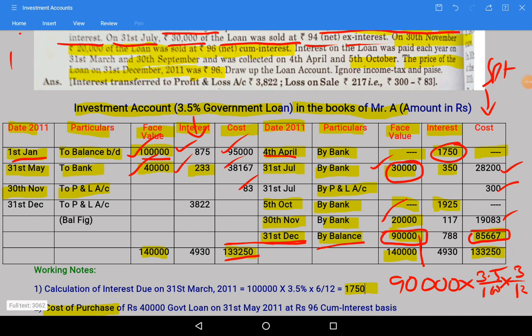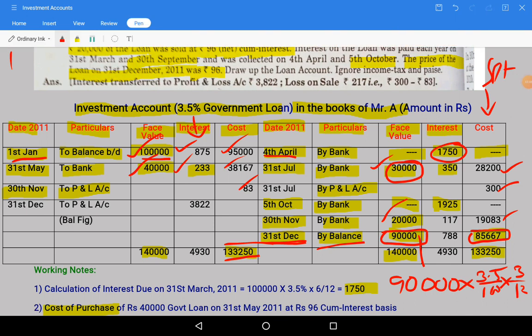So interest will be calculated as follows. 90,000 into 3.5 divided by 100 for 3 months period, 3 divided by 12, so it is around 788. So total interest how much we are having? 1750 plus 350 plus 1925 plus 117 plus 788.